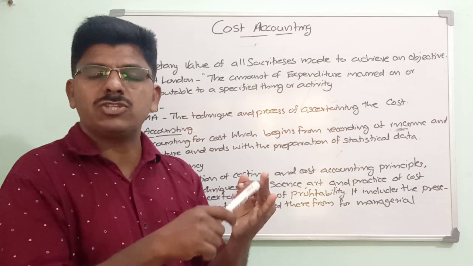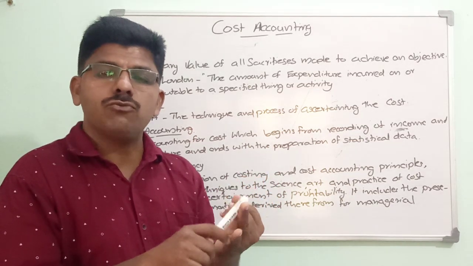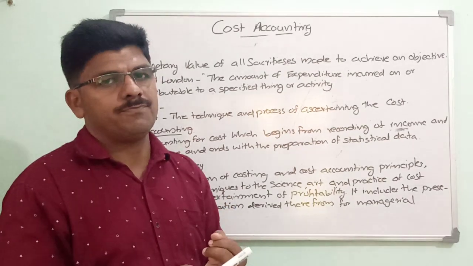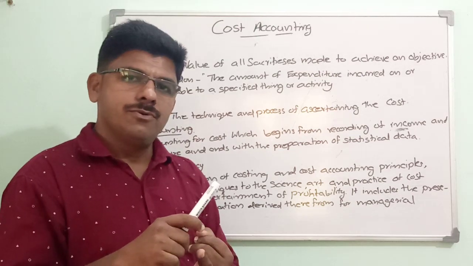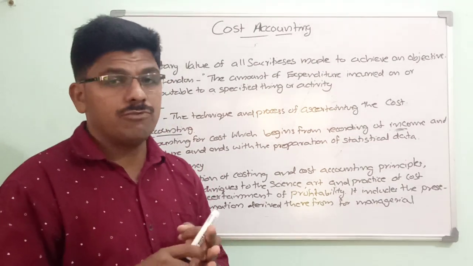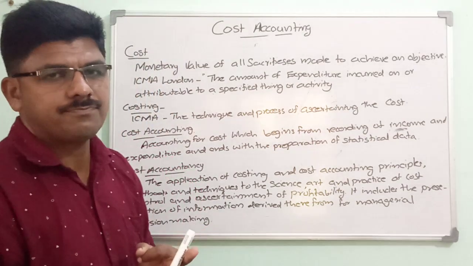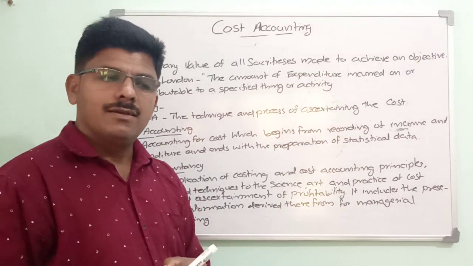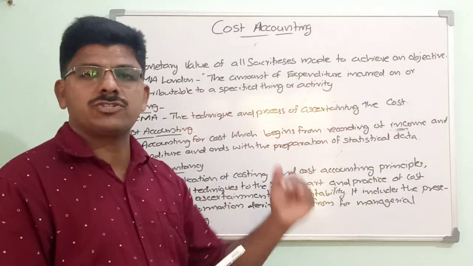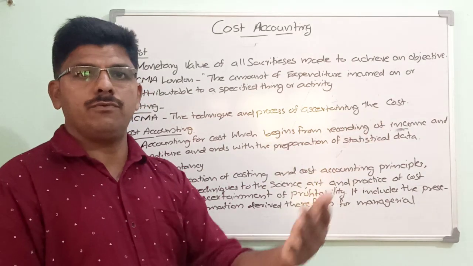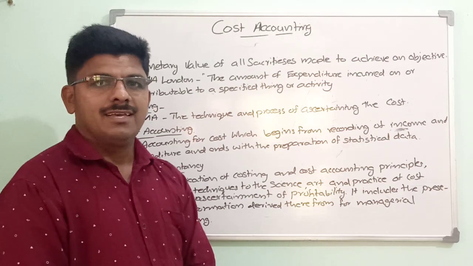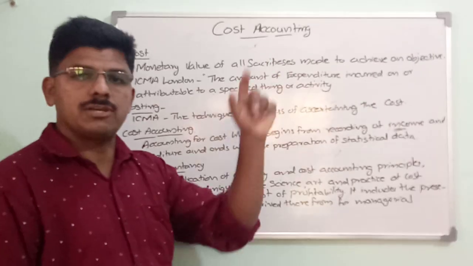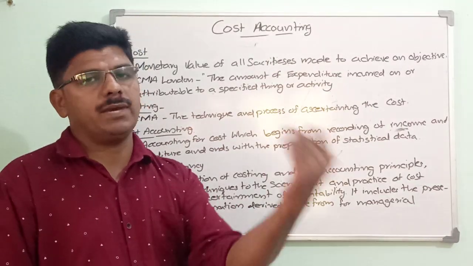So that is why these first two methods cannot be relied upon by our business concern for maximizing the profit. There is only one way before us to maximize the profit, the third one, reducing the cost of production. Financial accounting is a failure as regards the reduction of cost and the maximization of profit. There arises a new accounting branch called the cost accounting system to assist the management in maximizing their profit.